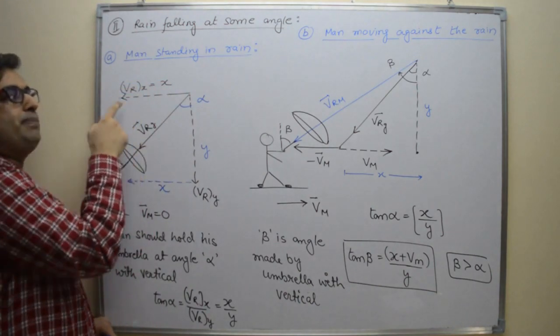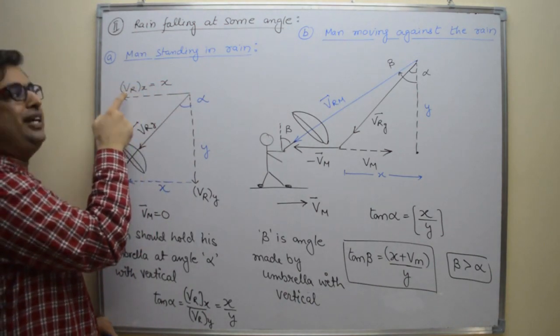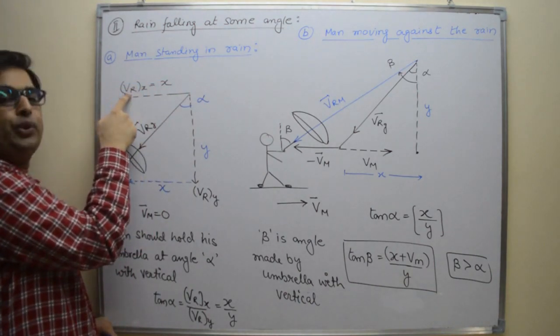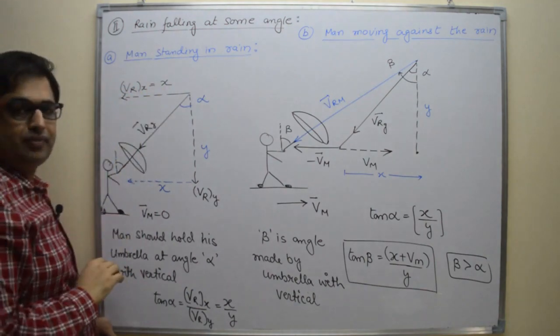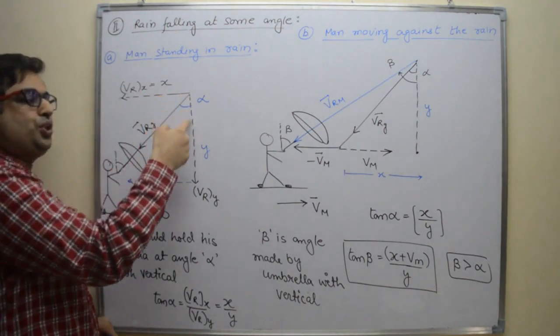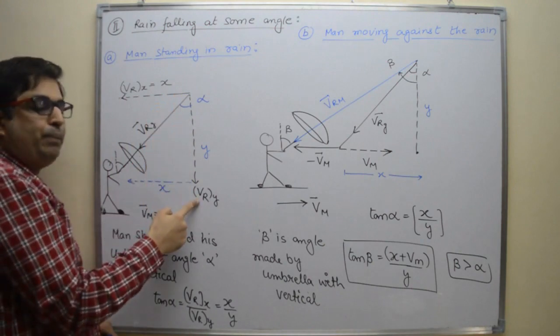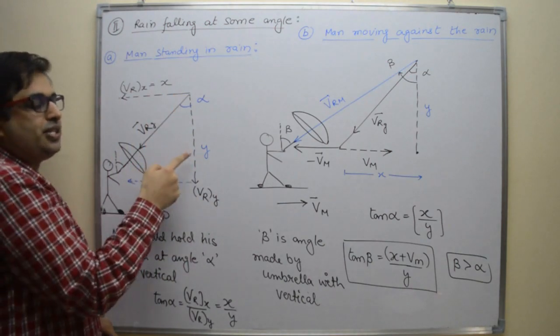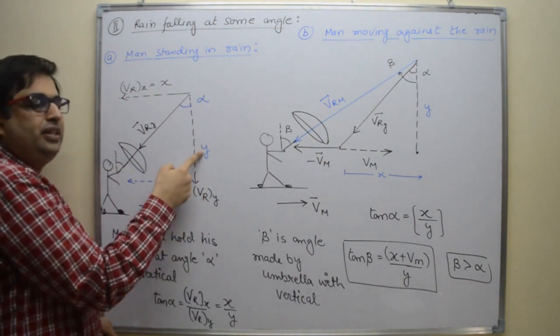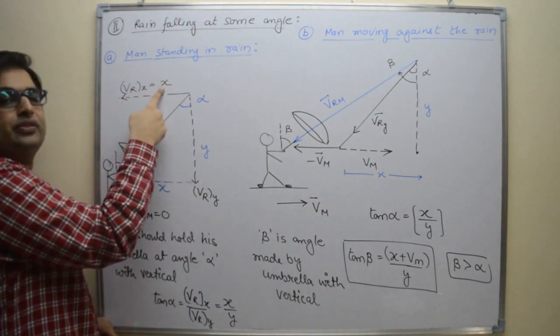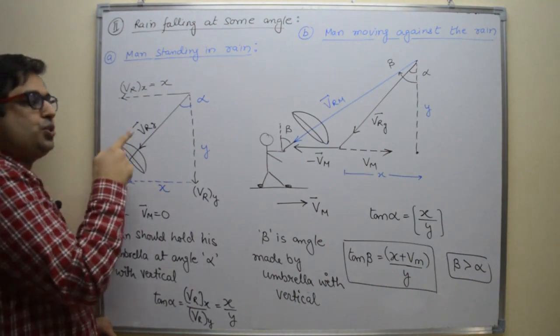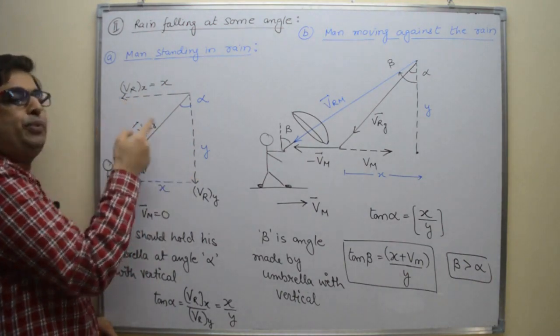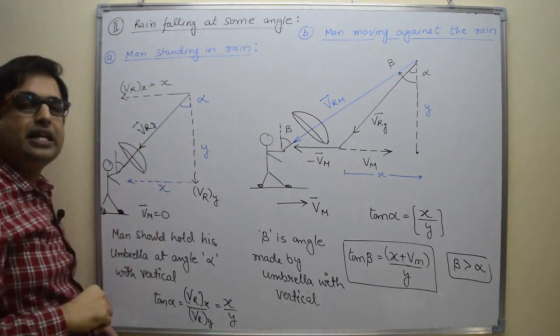Suppose the magnitude of the horizontal component of rain is x and the magnitude of the y component of rain is y. So this is the magnitude of the y component and this is the magnitude of the x component.